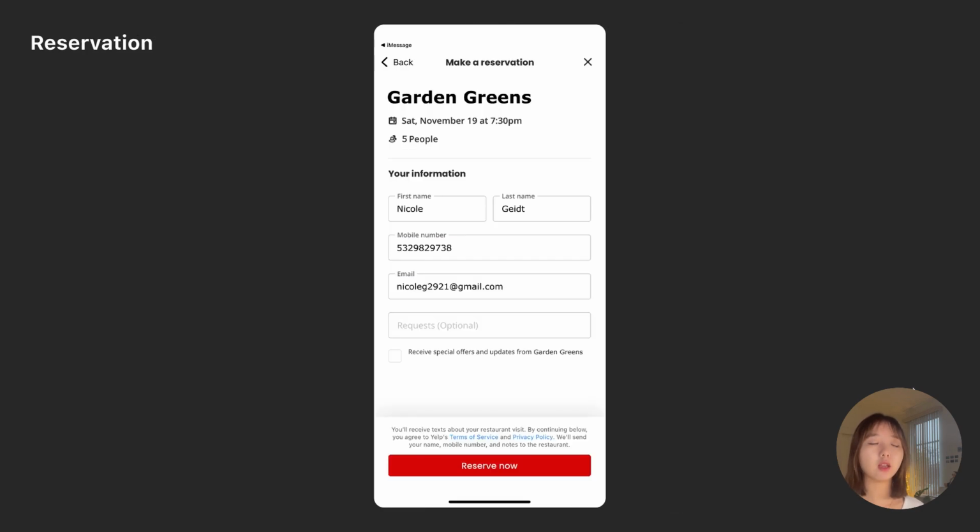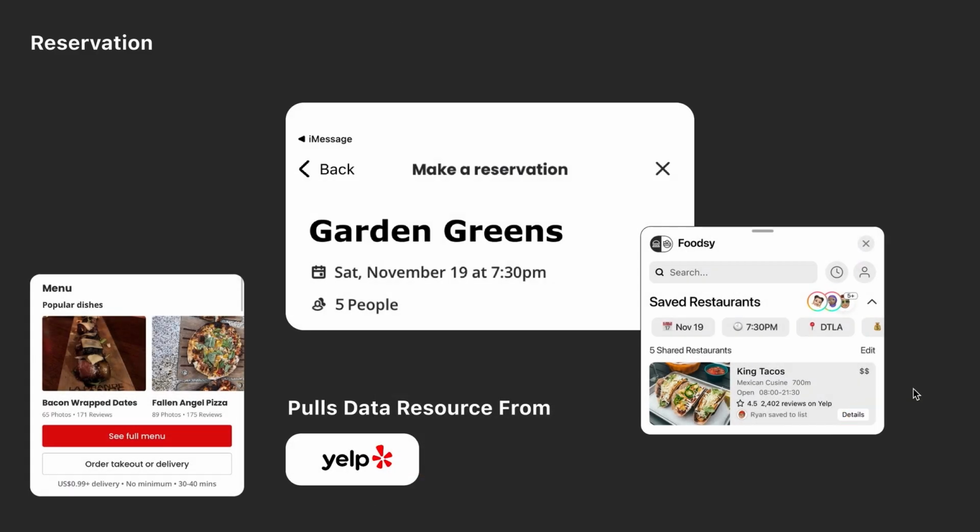Looking more closely, the Yelp reservation page has the date, time, location, and the number of people with the information already embedded, so it prevents another further step. And the data resources were all pulled from Yelp with the popular dishes. So now, all of the reservation is done.